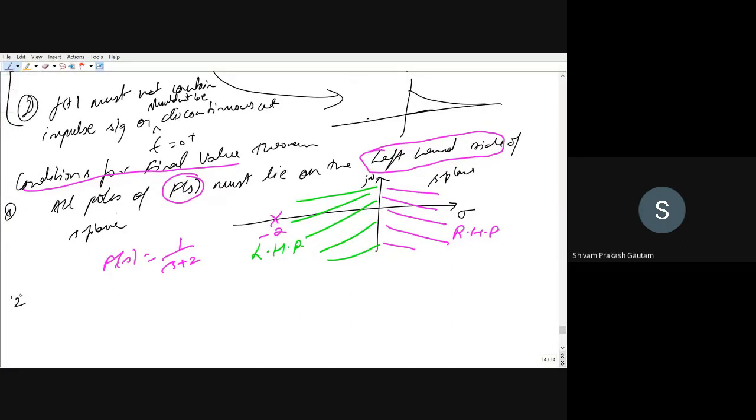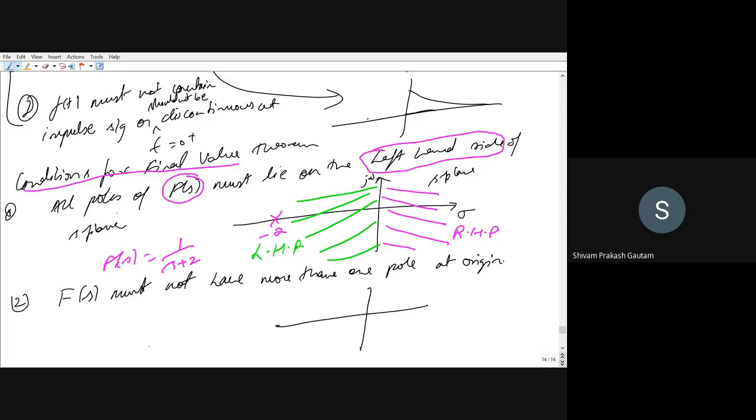The second condition is that F of s must not have more than one pole at the origin.